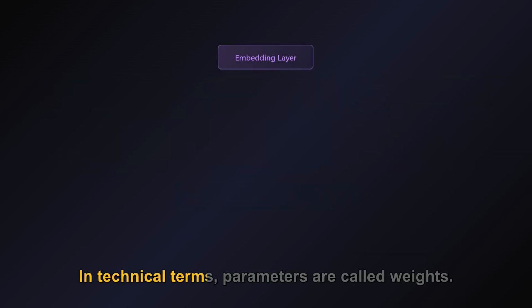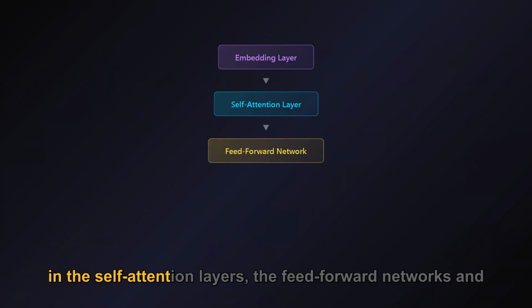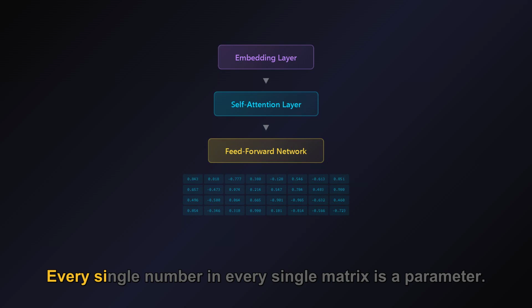In technical terms, parameters are called weights. They live inside the mathematical layers of a neural network, in the self-attention layers, the feed-forward networks, and the embedding layers. Every single number in every single matrix is a parameter.